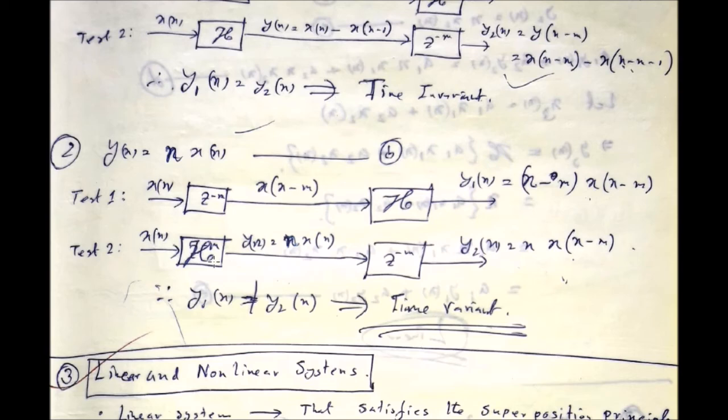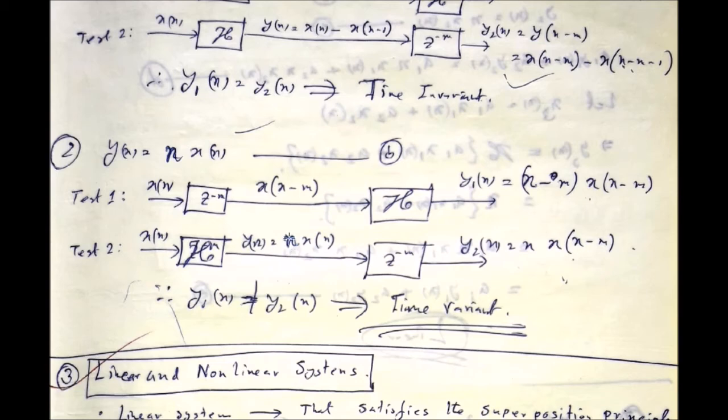But if you do the reverse operation in test 2, provide the input and do the system operation, you will obtain equation number 1 here. After that provide the delay of amount z to the power minus m. If you provide the delay, there is nothing to do with this n, because it is not inside the signal.